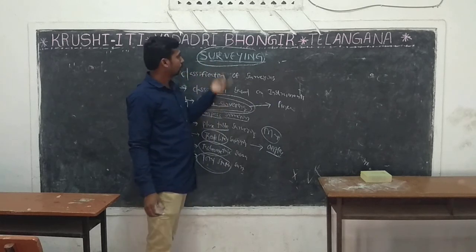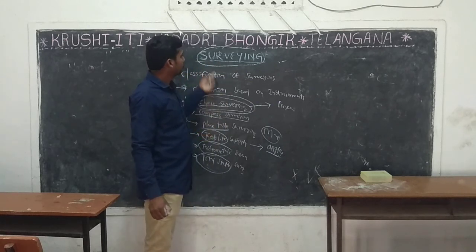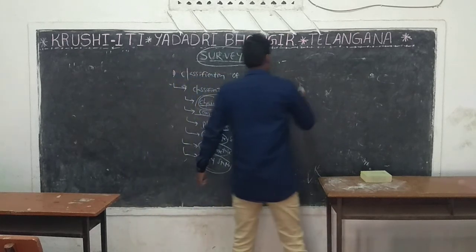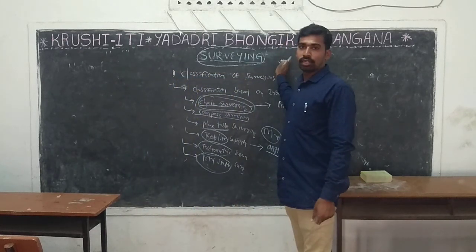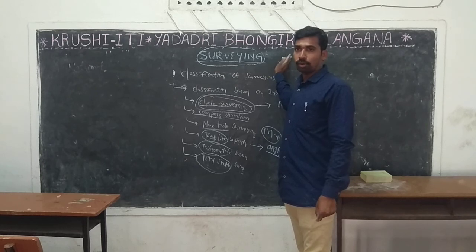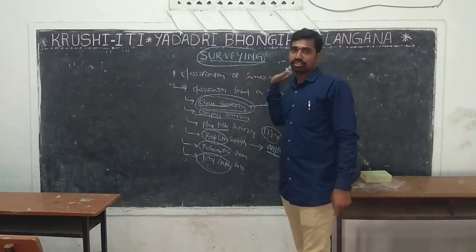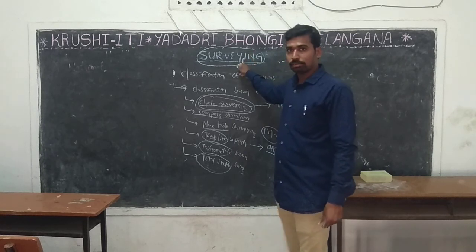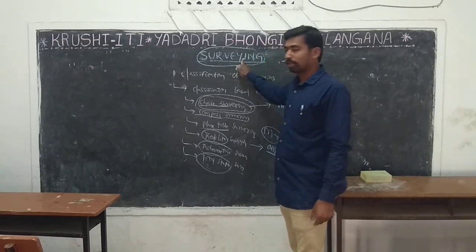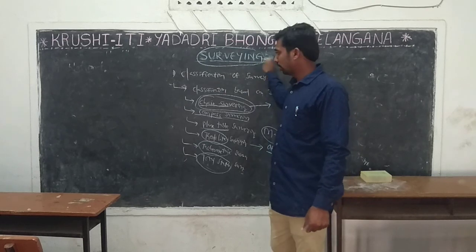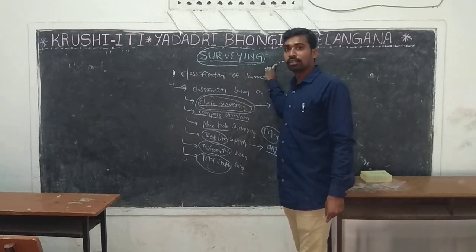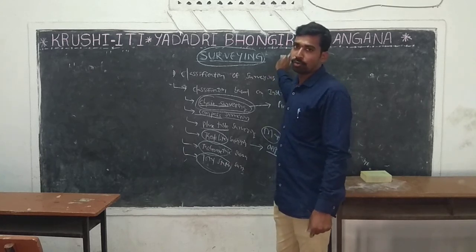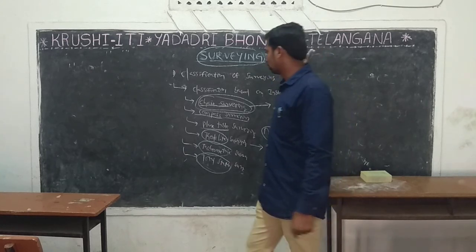Next, what is the definition of surveying? Surveying is an art of determining the relative positions of points on or beneath the earth surface. This is surveying. What is the use of surveying? The main use of surveying is to prepare a plan or a map. Surveying is an art of determining the relative positions of points on or beneath the earth surface.